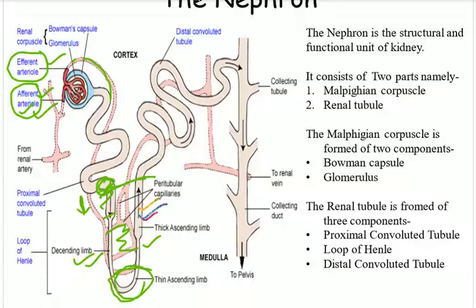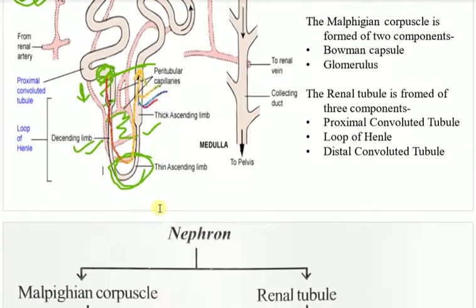At first it is thick, then it starts thinning, because the loop of Henle needs the pressure. The hydrostatic pressure should be there, otherwise the urine will not go through the hairpin in an upward direction. That's why the diameter of this hairpin loop is quite thinner than the ascending and descending limbs.